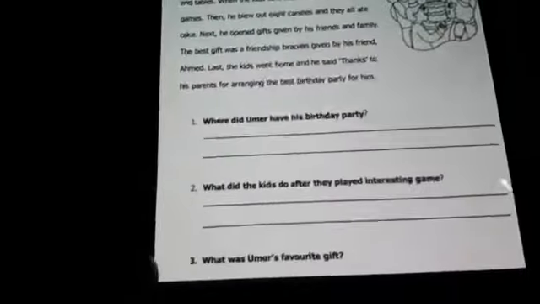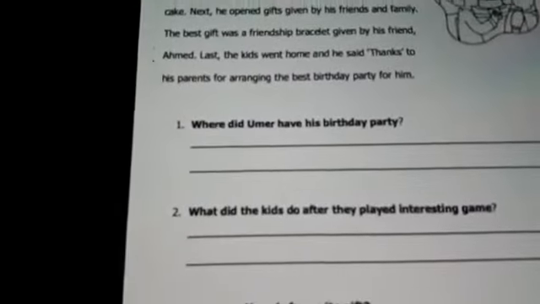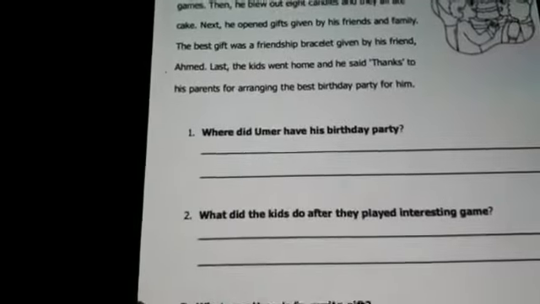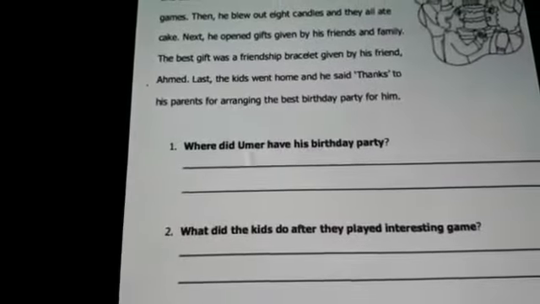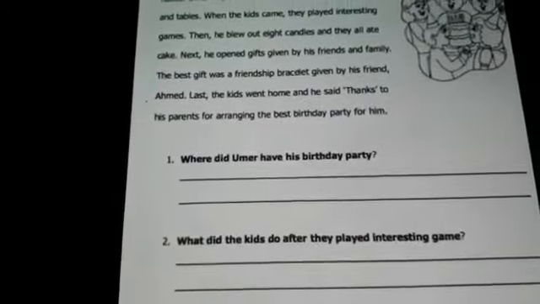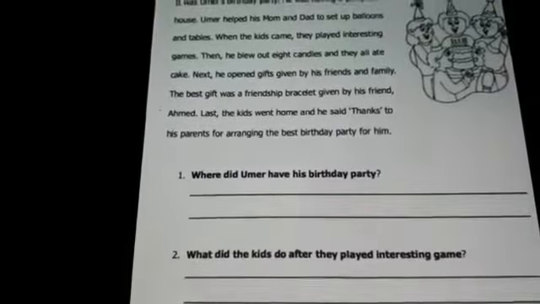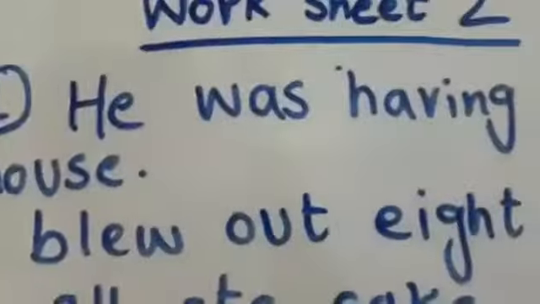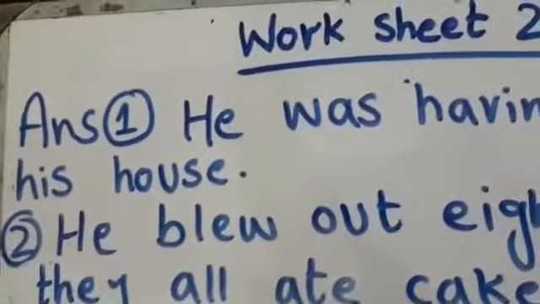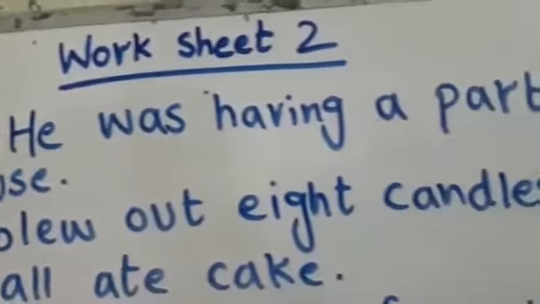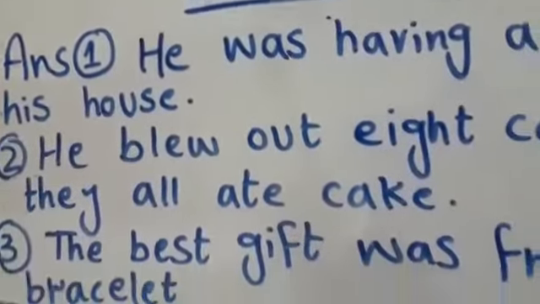The first question is, where did Umar have his birthday party? He was having a party at his house.